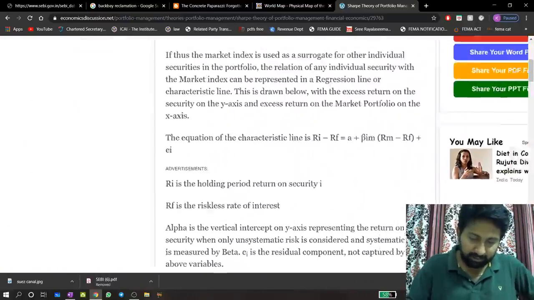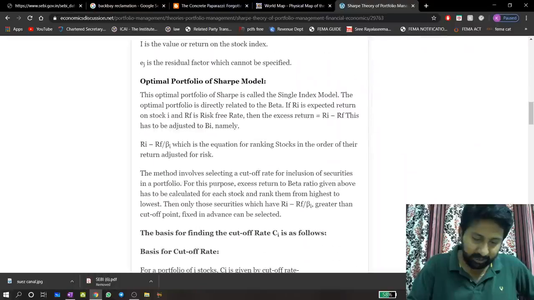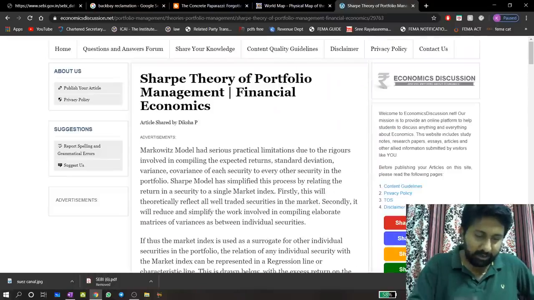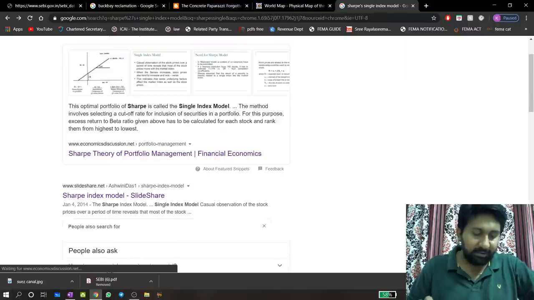This model was developed by a person called William Henry Sharpe.